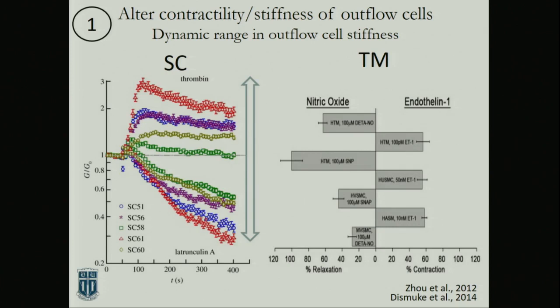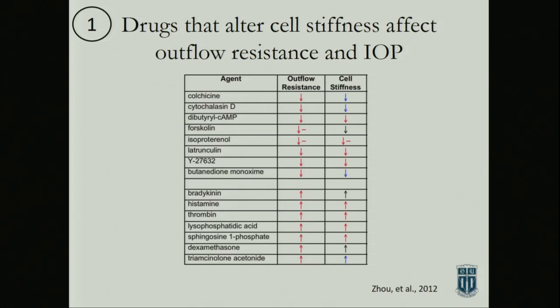In the TM, if you hit them with nitric oxide, a relaxant, or endothelin-1, a contractile agent, you see that the range that the TM cells are experiencing is greater than a professional contractile cell, like a smooth muscle cell. So it's quite striking, the ability of these cells to deal with these sorts of situations.